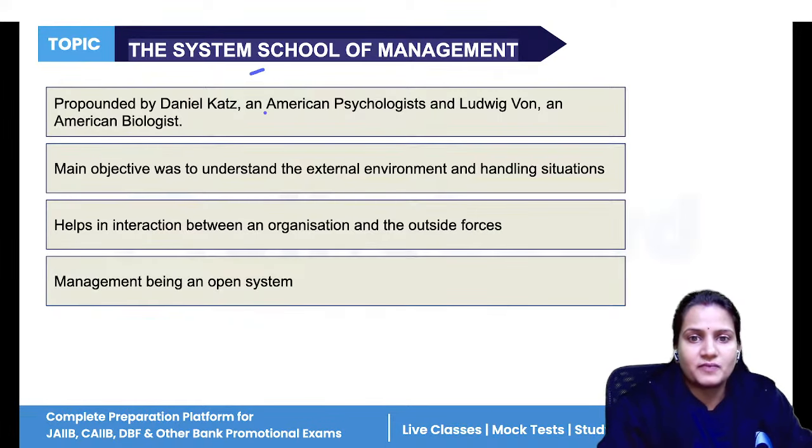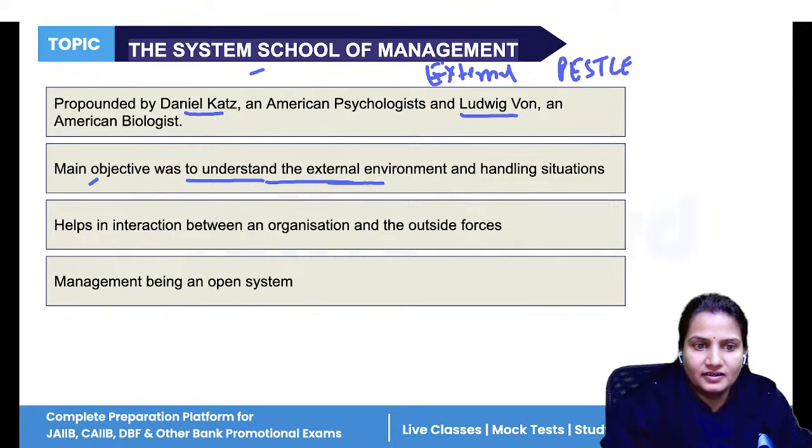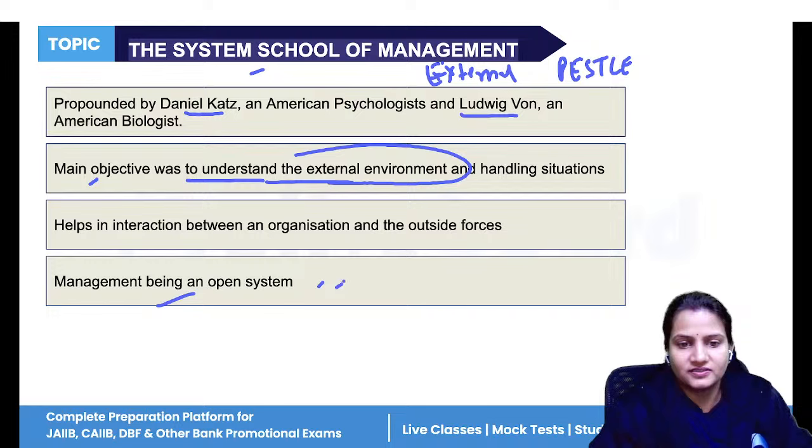Then the Systems School of Management given by Ludwig von Bertalanffy and Daniel Katz. The main objective was to understand the external environment. External means what? The PESTLE. It includes management as an open system where management can take any kind of decision. Management can ask their employees, they can include their employees in decision making. So it's an open system.